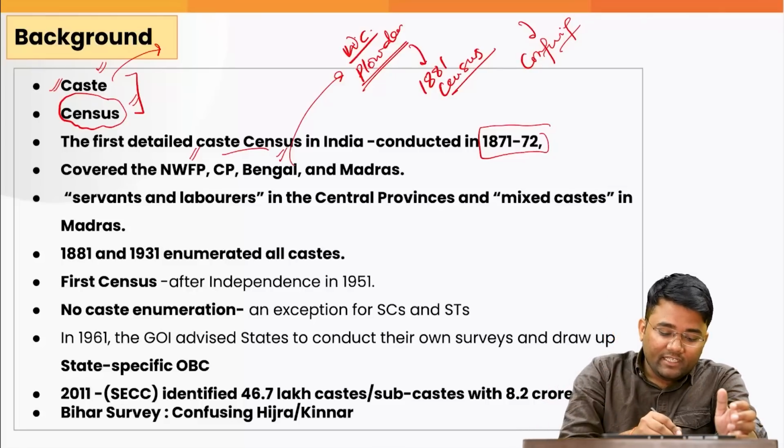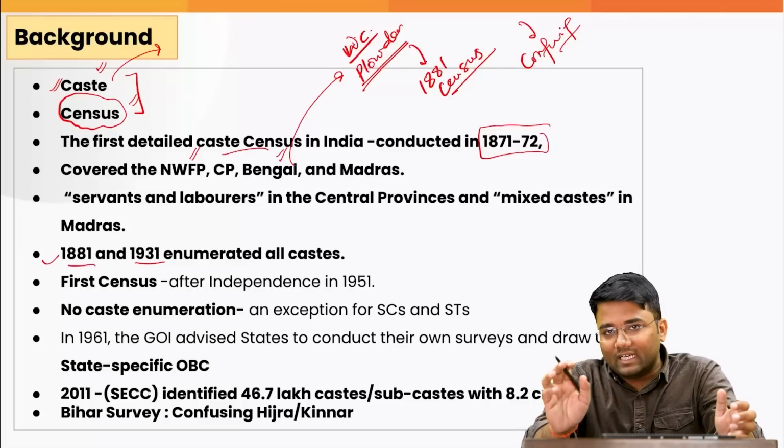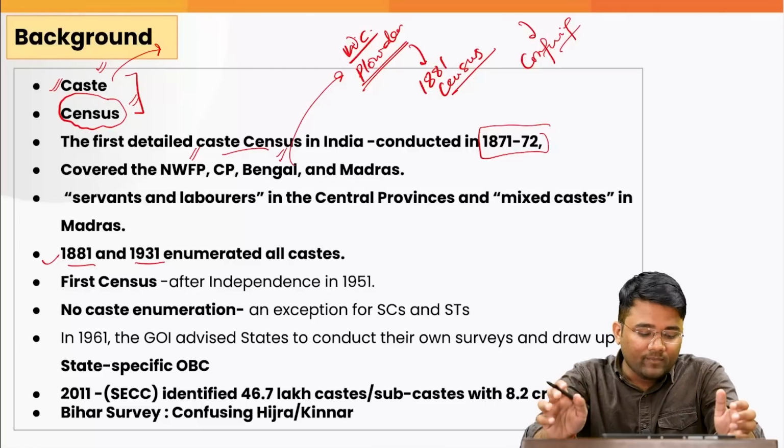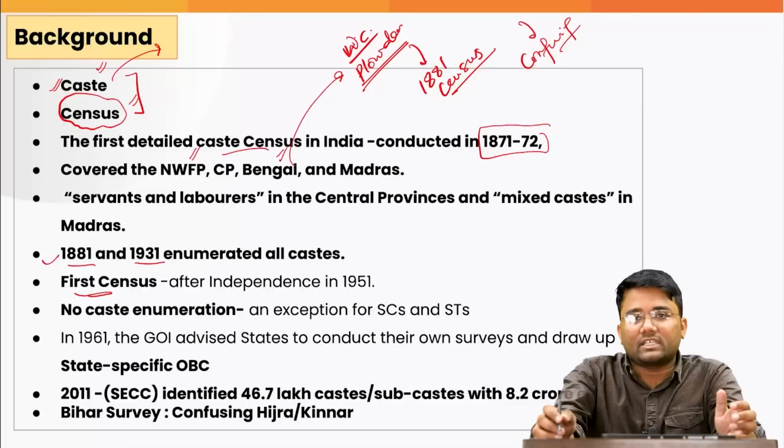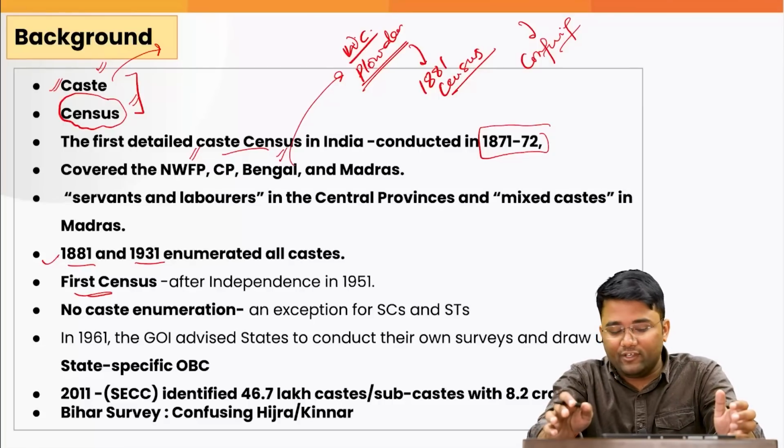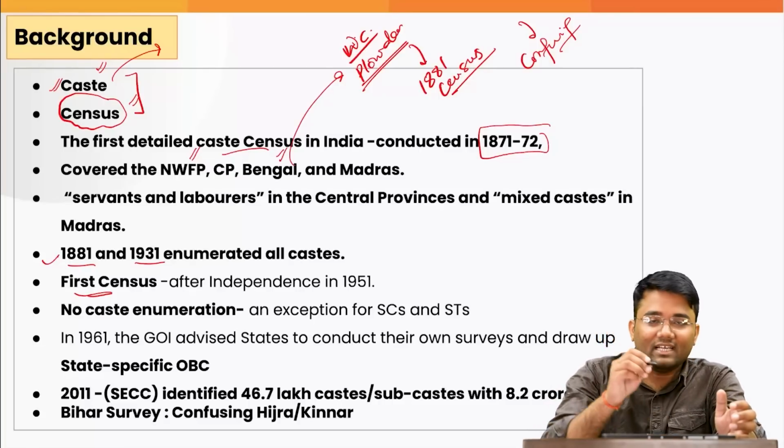In 1881 and 1931, all the castes were enumerated properly. The first census that was conducted after independence, in 1951, had no caste enumeration.